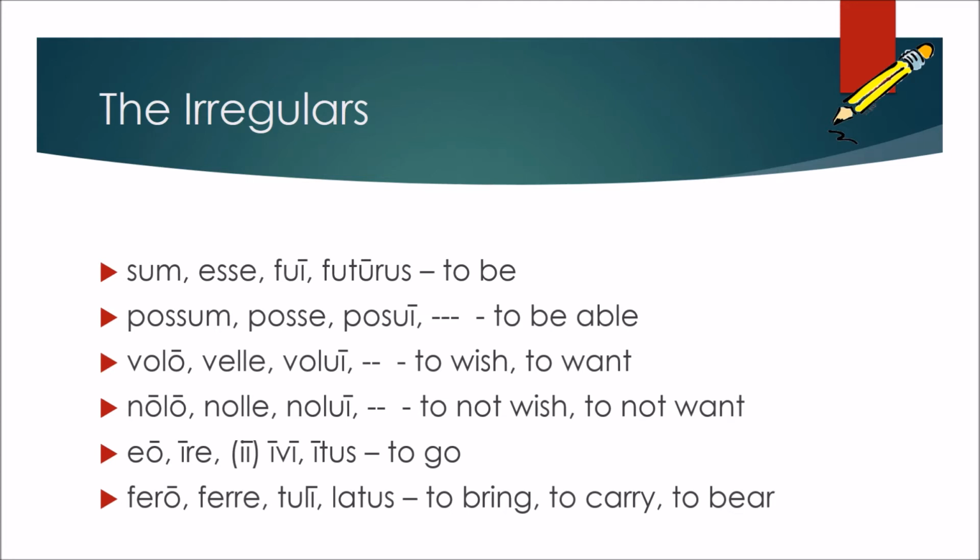One thing to notice for these is that our irregular verbs do frequently choose to use that U ending to indicate the third principal part. Eo, ire is a little bit strange because it has two different third principal parts. Sometimes you'll see the verb with the V, sometimes you won't see it, here with the ii. And then fero, ferre, tuli, latus is just a completely different looking word, and it's one that you absolutely need to know and to recognize.